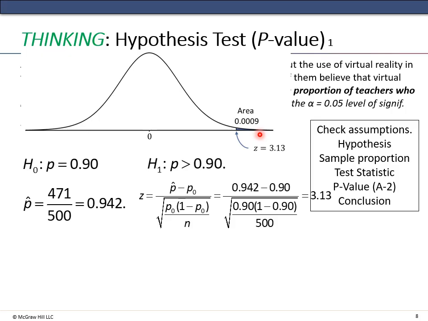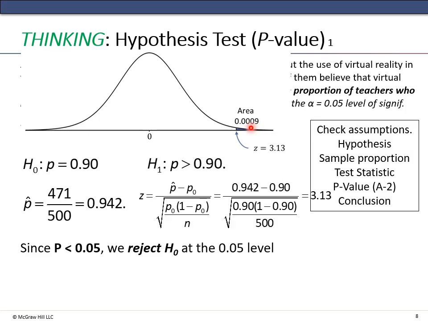So remember, table A2 gives us the area to the left. When you look at 3.13 on the table, you will find 0.9991. Subtracting that from 1, we get 0.0009. Since the p-value, 0.0009, is less than 0.05, this means we have what?